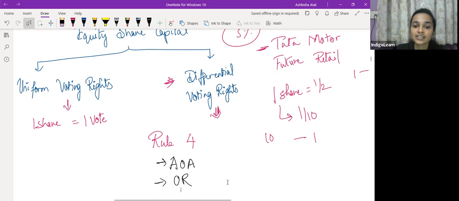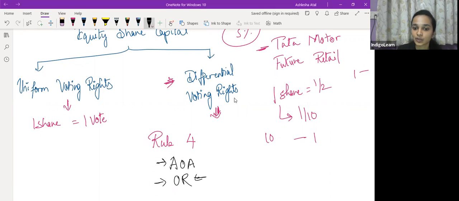Do you know what is the difference between ordinary resolution and special resolution? DVR cannot be for more than one voting right. DVR में voting right कम ही होएगा, बढ़ेगा नहीं. Ordinary resolution is basically simple majority मिल गया, तो the company can go ahead and the decision is passed. However, special resolution की बात करते हैं तो वहाँ पे 75% का अप्रूवल मिलना चाहिए और उसके बाद ही स्पेशल रेजोल्यूशन पास होगा. सो DVRs इशू करने के लिए कंपनी को क्या लगेगा?